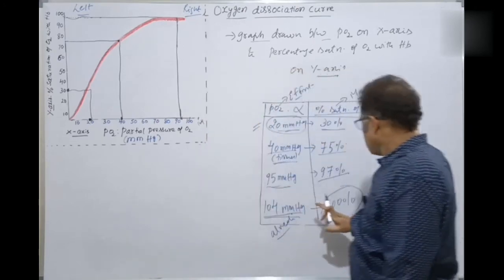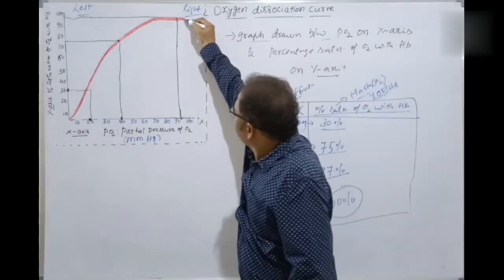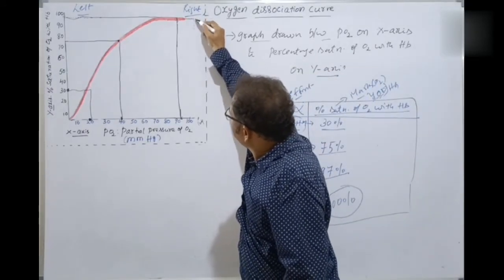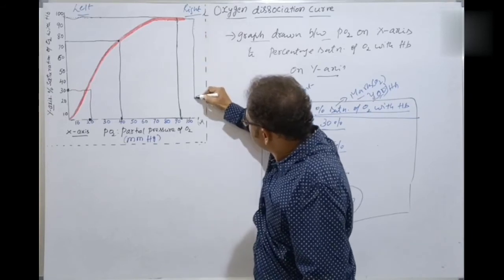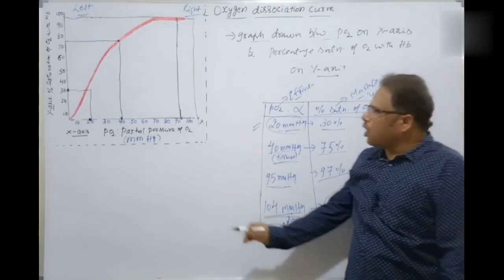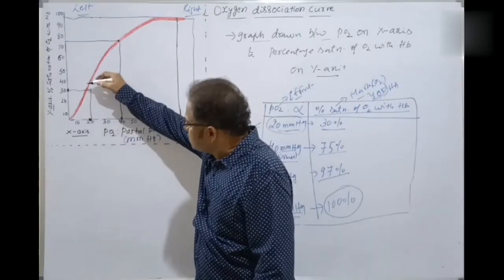And it is 100% saturation here, isn't it? Here is 100%, isn't it? See, I'm drawing here. 100% saturation here, like this, at 104. So different points are taken, but all of you see here. These different points are taken.